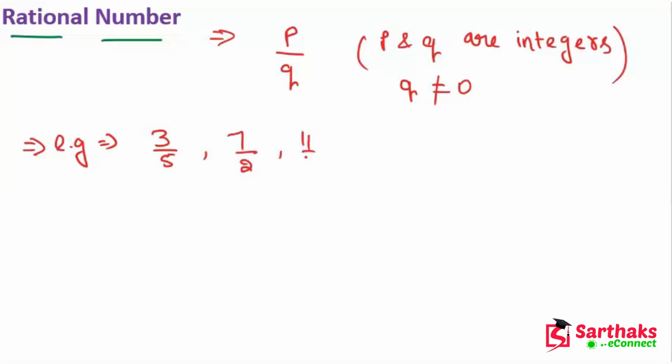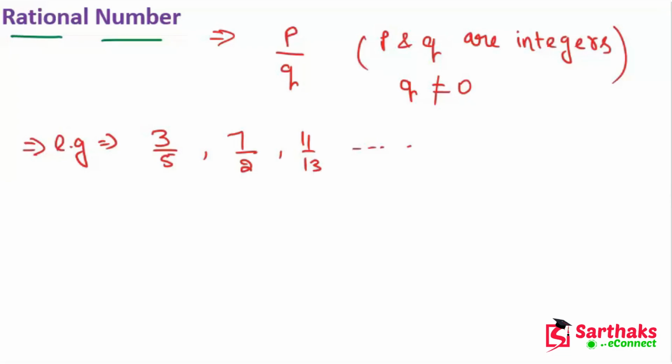And 11 upon 13, and so on. Rational number is a type of real number, of the form p upon q, where p and q are integers and q is not equal to 0.